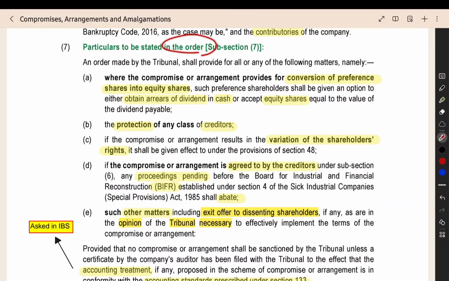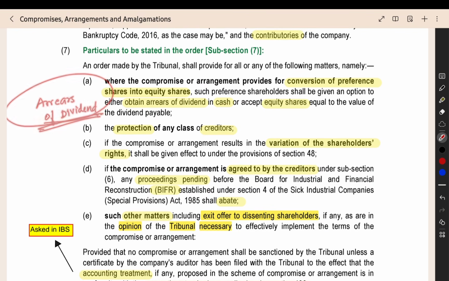Then what will be there in the order? The tribunal will mention certain things in the order. If the compromise has one provision, conversion of preference share into equity share, you are converting preference share into equity share. Then you have one problem: arrears of dividend. The previous dividend you did not pay, because of that it is now an arrear. Now we are going to settle this in cash or equity share. That you have to decide, and that will be there in the order.